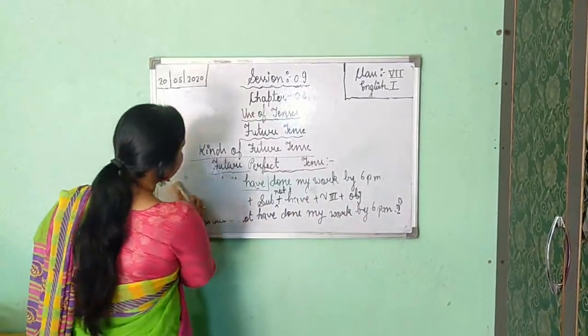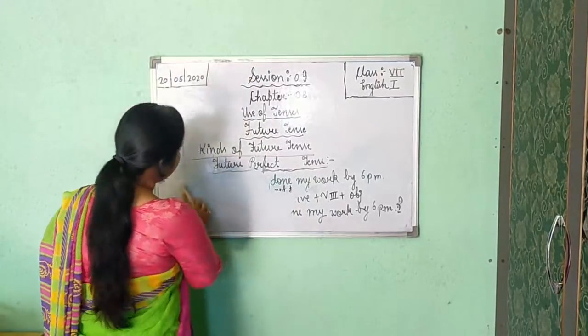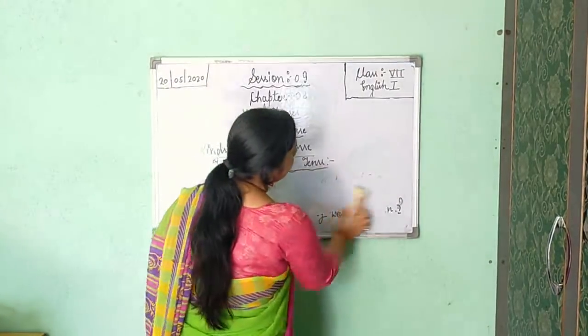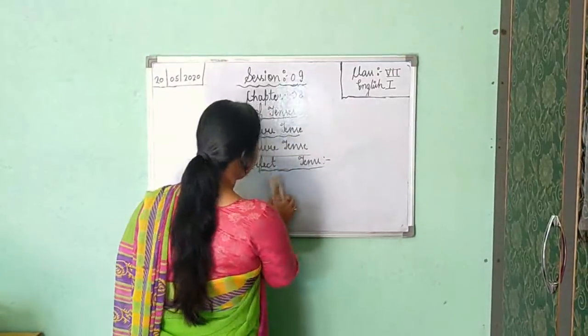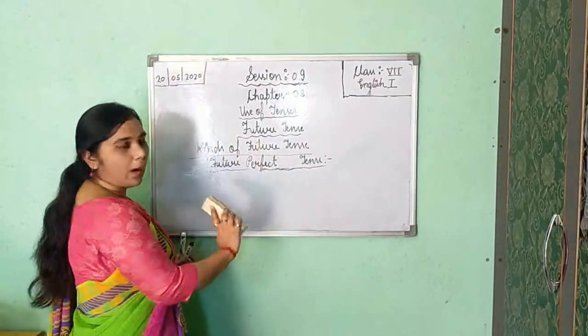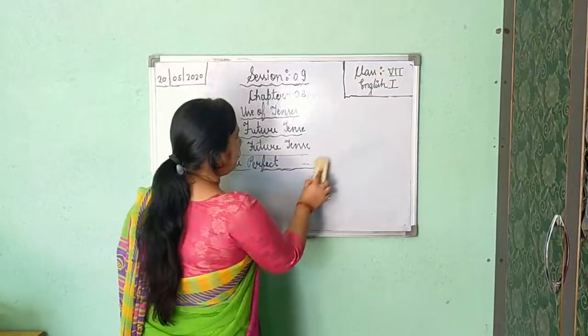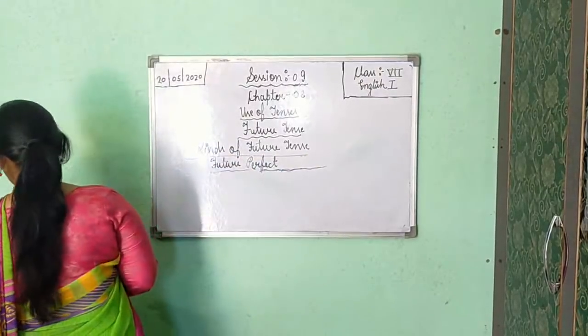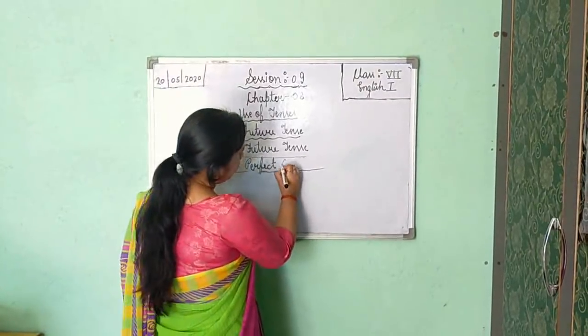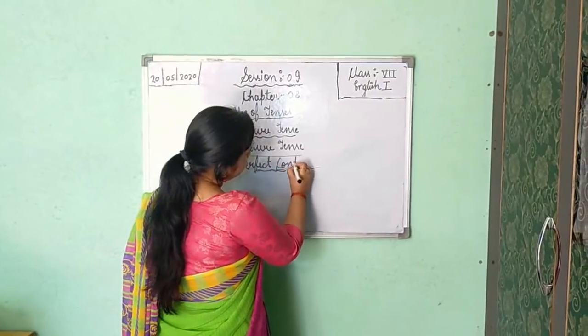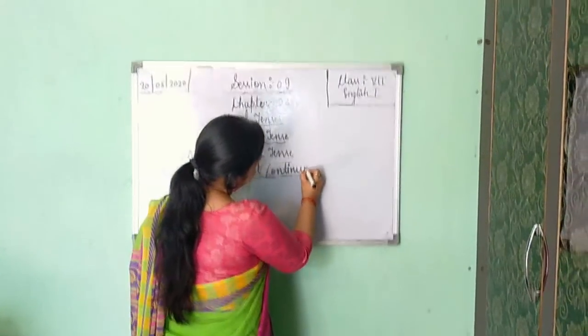Now the fourth and the last kind, after this today one more thing is there, then after that we will complete this chapter today. Now future perfect continuous tense.